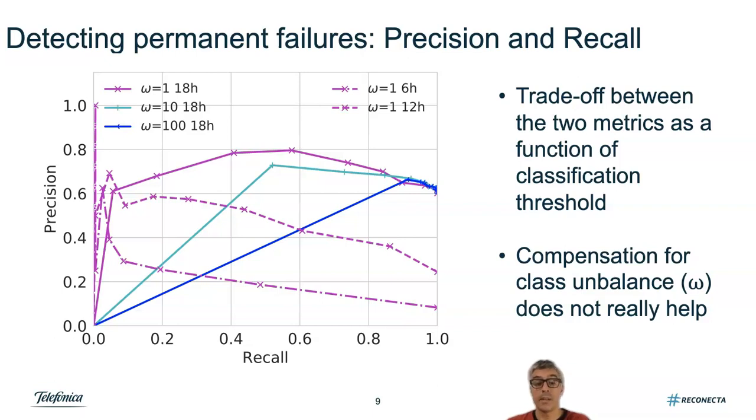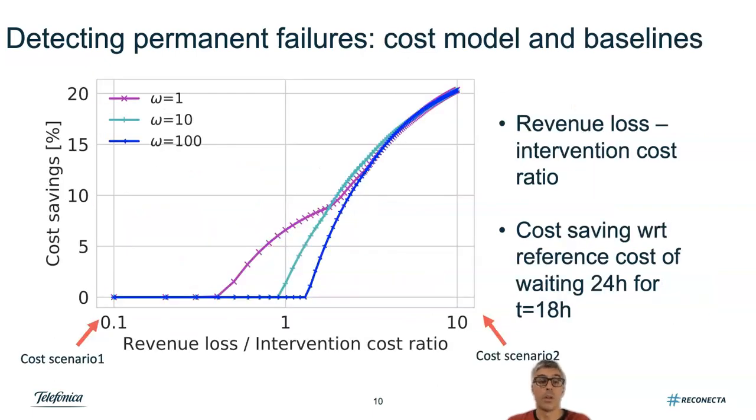First thing to notice is that there is a clear trade-off between the precision and the recall. So the higher the classification threshold is, the more precise we are in identifying permanent failure, but the fewer of these failures we identify. Also, we observe that the class imbalance parameter does not really help in solving the issue. However, precision and recall do not really tell us how this helps operation.